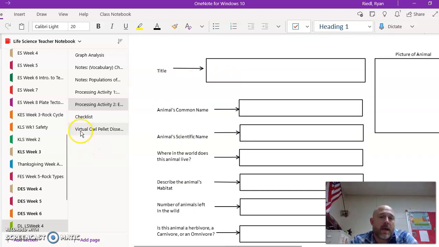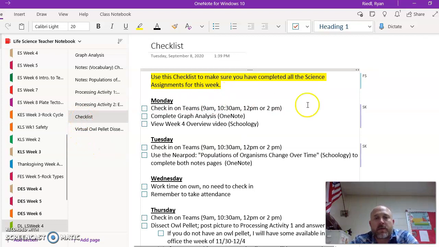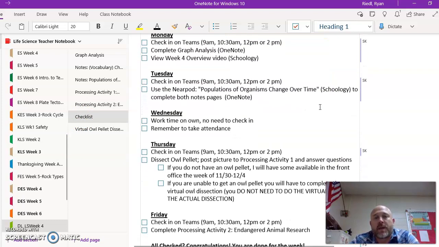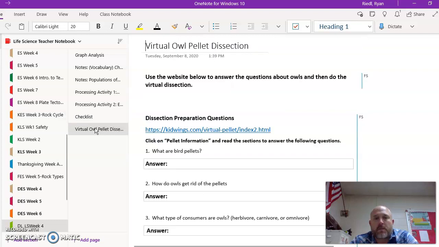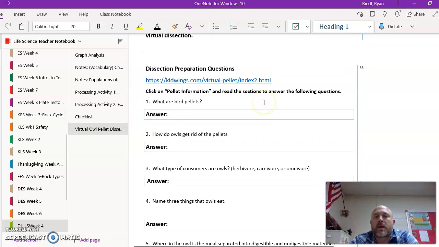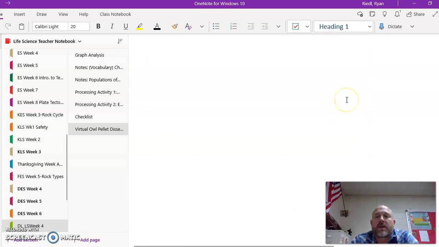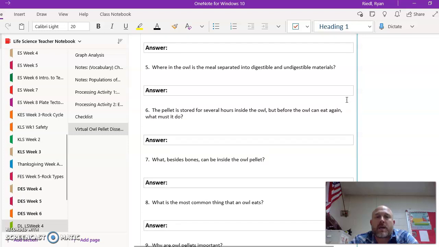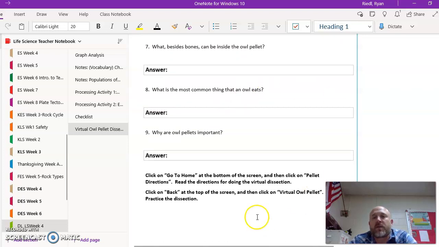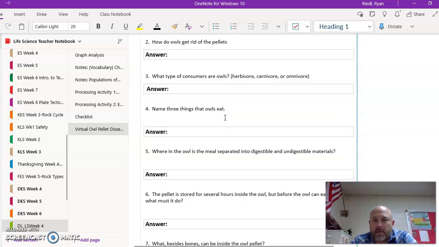And like always, your checklist, I already went through this once, I'm not going to go through it again, but we've broken it down by days. Try and make this a little bit easier for you guys. And then those of you that don't have an owl pellet, here's your virtual dissection. You just need to click on here. I've got the directions a little bit further down here. And you need to actually take a picture of what your pellet looks like, post it on the bottom, and answer the 9 questions up here.